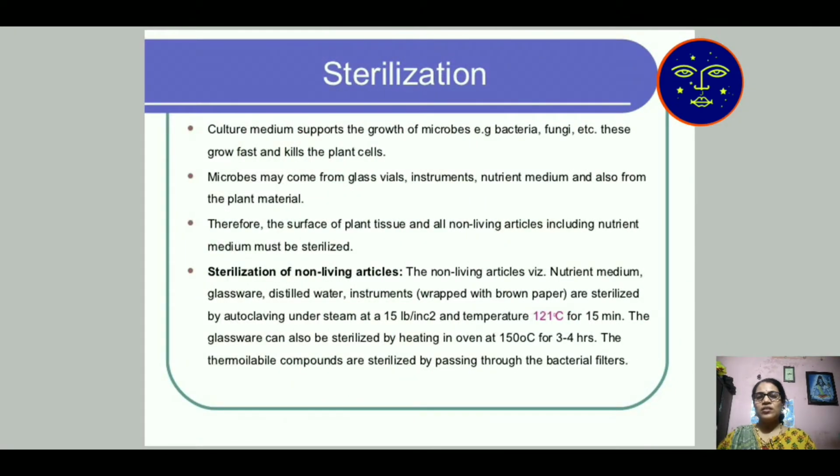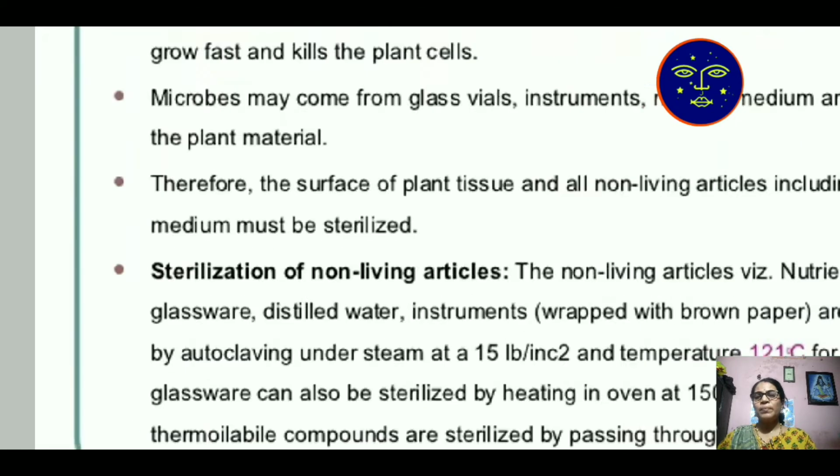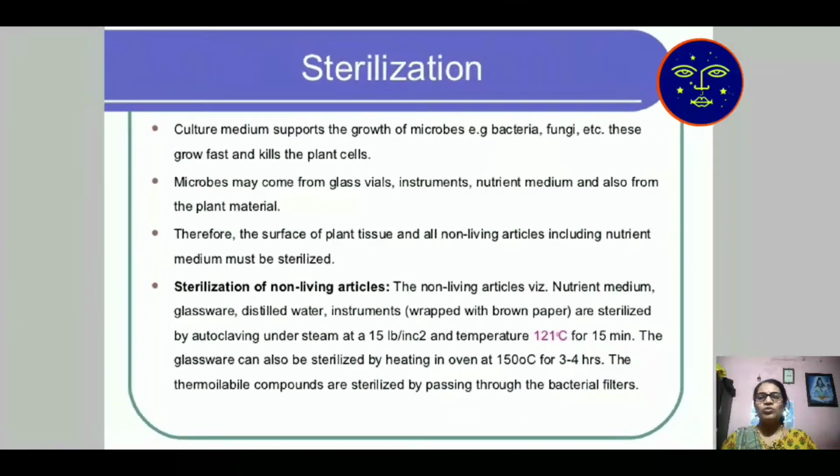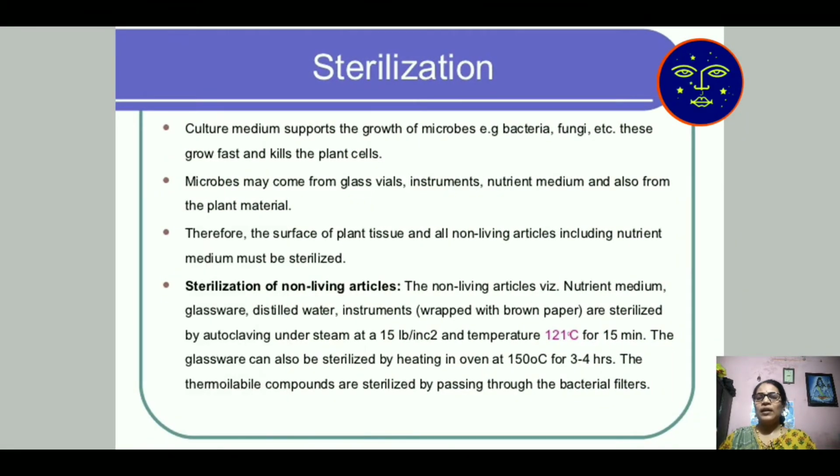Then sterilization method. Culture medium supports the growth of microbes, for example bacteria, fungi, etc. These grow fast and kill the plant cells. So first it is required to remove those microbes. Those microbes may come from the glass vials, instruments, nutrient medium and also from the plant material. Therefore, the surface of the plant tissue and all the non-living articles including nutrient medium must be sterilized. Sterilized means 100% microbe free.